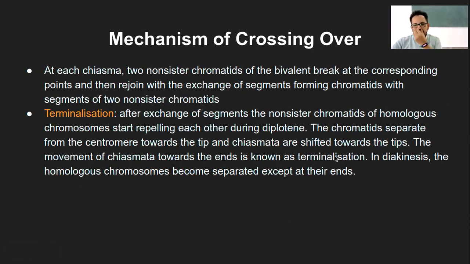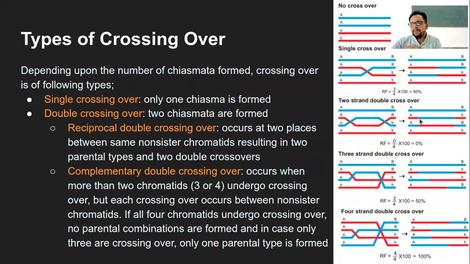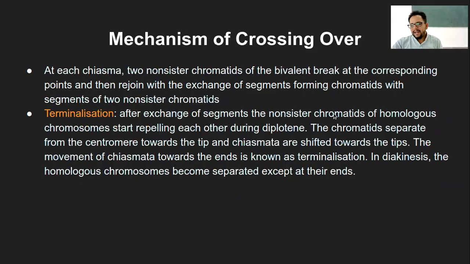Now double crossover, what I mean is, I guess this particular diagram will help you quickly understand. This is double crossover: two strands with double crossover. Here it is happening, and here also it is happening. On the contrary, in this diagram, if you see, there is only a single crossover. That is why the chiasmata has to shift towards the tip, and ultimately it has to fall off from the chromatid structure, so that it can allow these chromatids to enter further into the next stages of meiosis. There are no proteins involved after the separation of the chromatids.